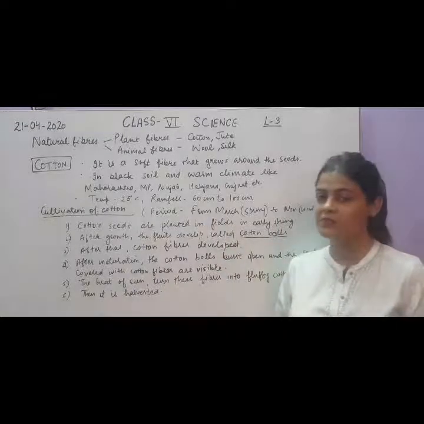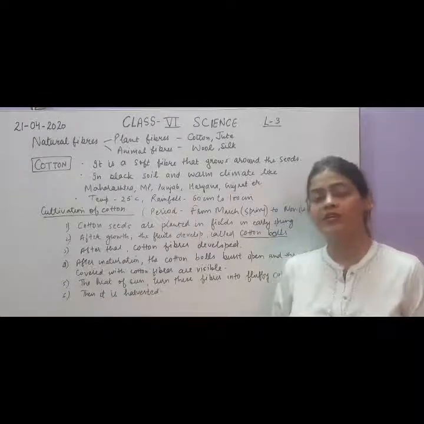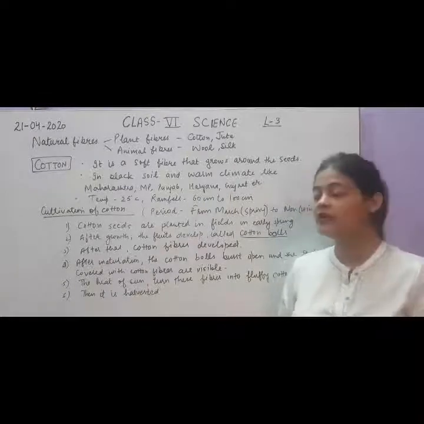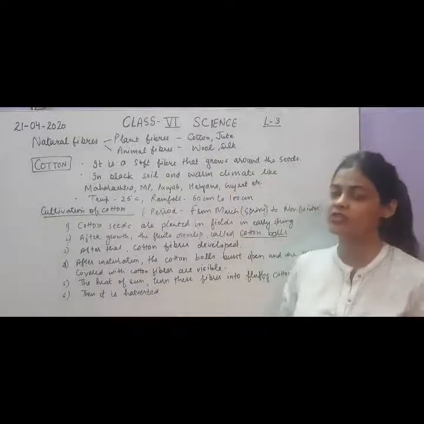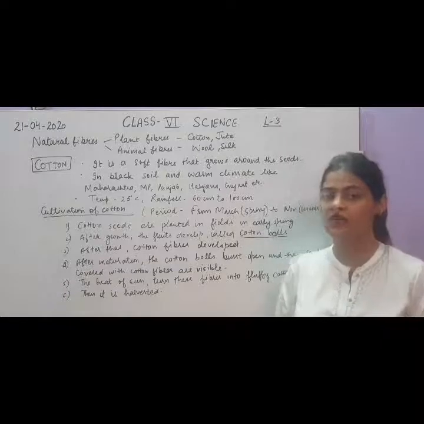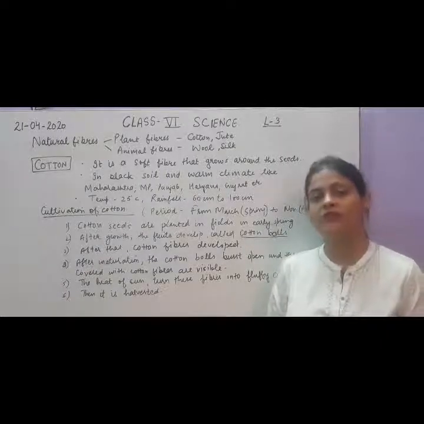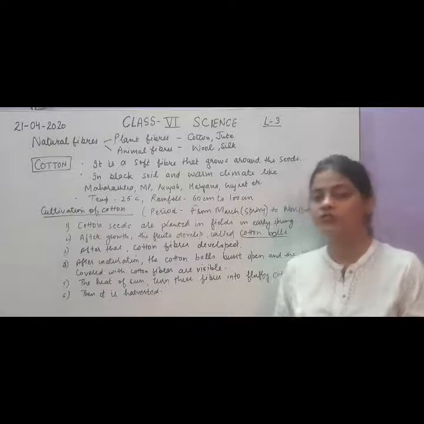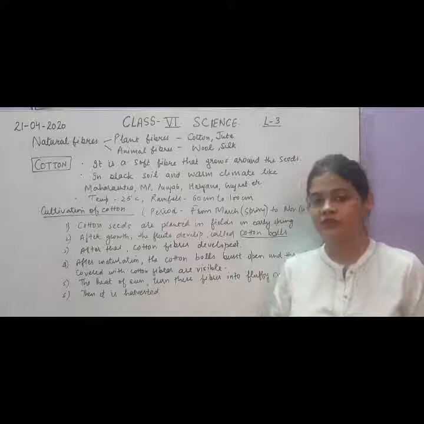First, the cotton seeds will be planted in the starting of the spring season. Then proper irrigation will be provided to them. After growth, the cotton bolls will be developed. Then at the time of maturation, these green colored cotton bolls will be converted into brown colored bolls, which will burst open. Due to their bursting, the cotton fibers will be visible.